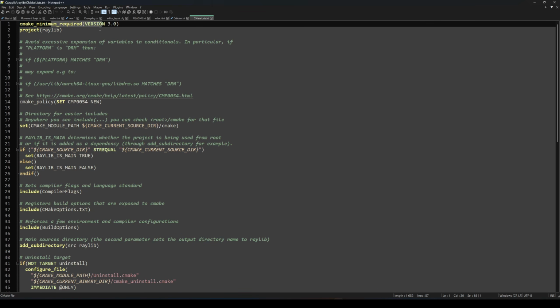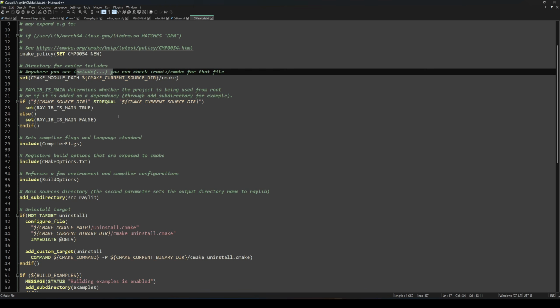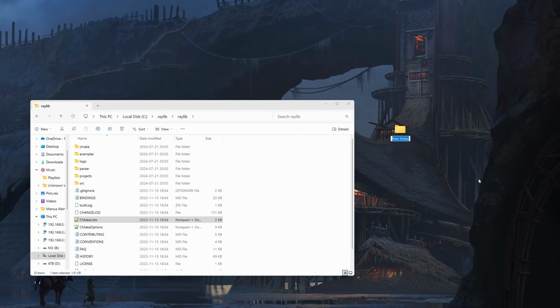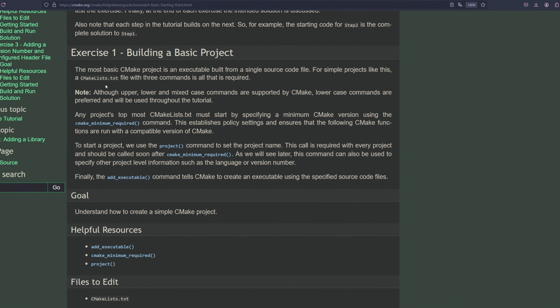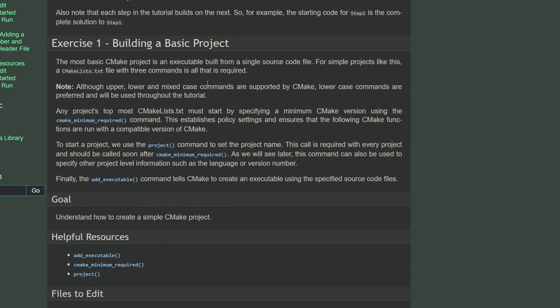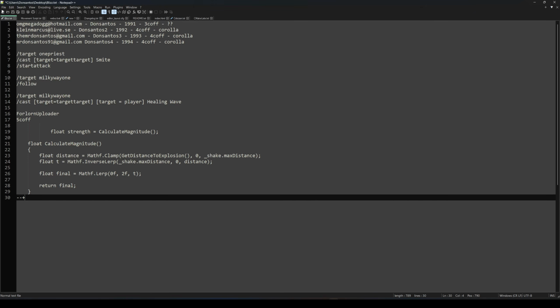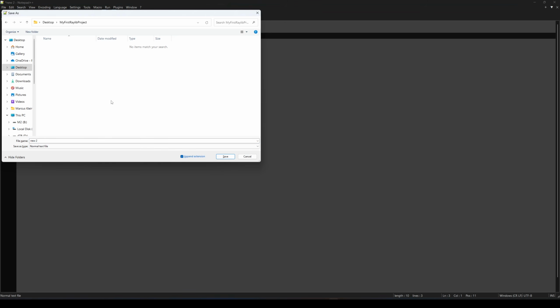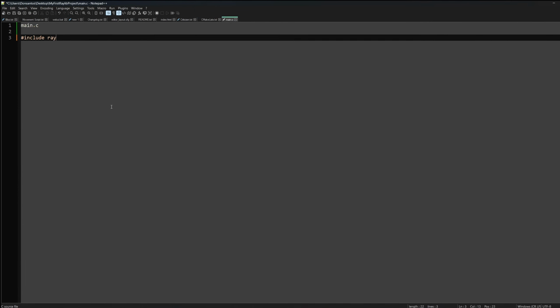I wanted to create a fresh new project somewhere else on my computer. I went down a small rabbit hole, trying to understand how the binary was built, and because I was seeing CMake files in different parts of the Raylib folder, I assumed that I needed to build with CMake. Now let me fast forward here and skip this, but just know that I spent a good hour or so reading about CMake and trying to see how I could build my project using it. I ended up making a folder on the desktop called My First Raylib Project, and it will contain everything later on. I removed my previous CMake attempts and started anew, just trying to create a C file in a folder and hoping to link it with the compiler.